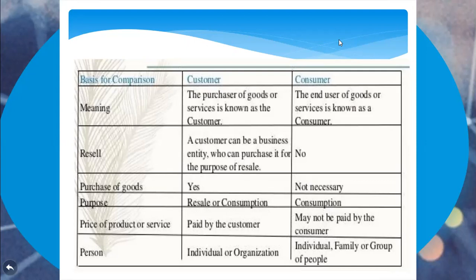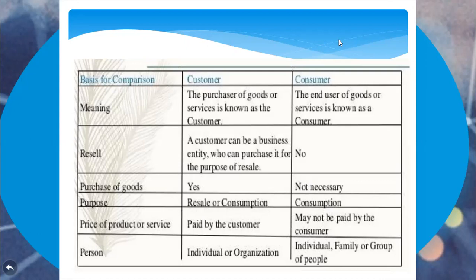Then the price of the product or services: the customer is the one who pays. For example, your parents purchase goods for you, food or clothes or a mobile, so they have to pay that. For example, the retail shops, whatever they purchase from the wholesaler, they pay to the wholesaler. Then when it comes to the consumer, in some cases it may not be paid by the consumer.